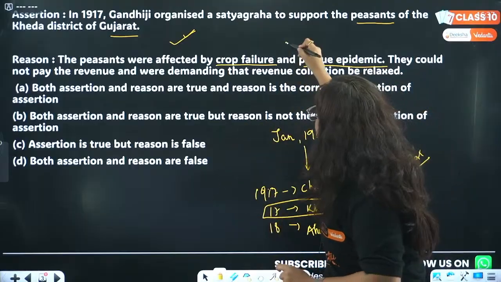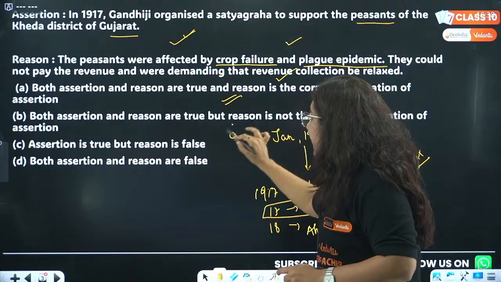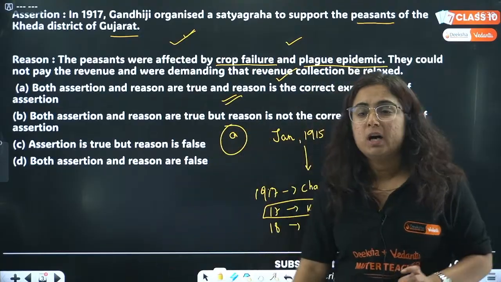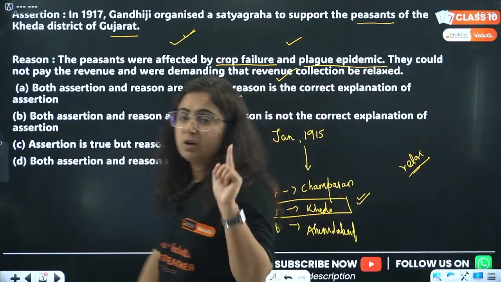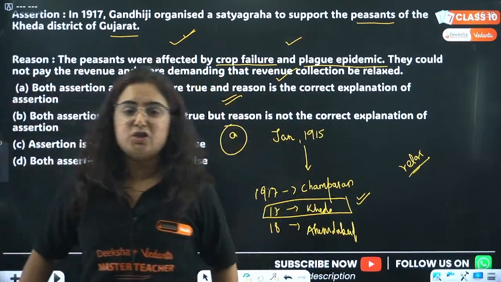So both A and R are correct, and R is the correct reason for A. A is the correct option over here. So whoever gave the wrong answer, A is the correct answer, and this is the explanation for it.